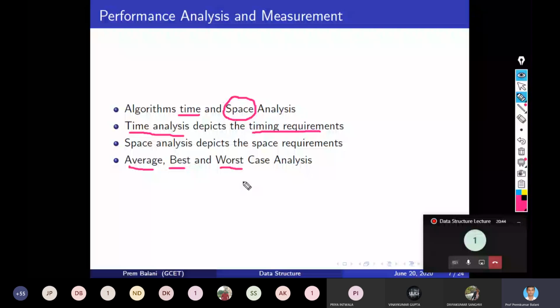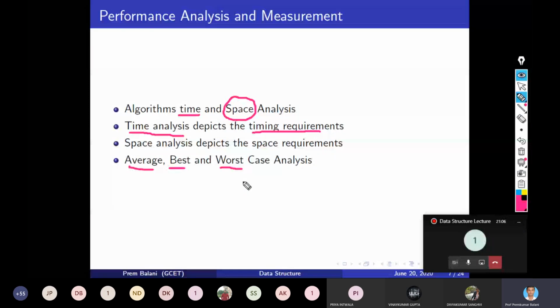And now the average case means, suppose I give you the same 100 students' ages multiple times in different orders, and then you find the average. But it is very difficult to find the average time. It is not possible for every algorithm, but the best and worst case time you can always state.